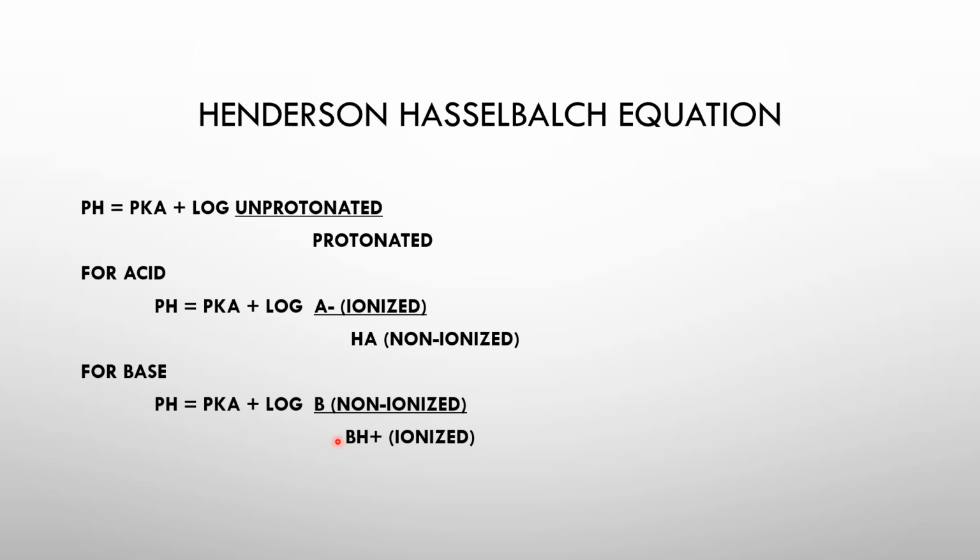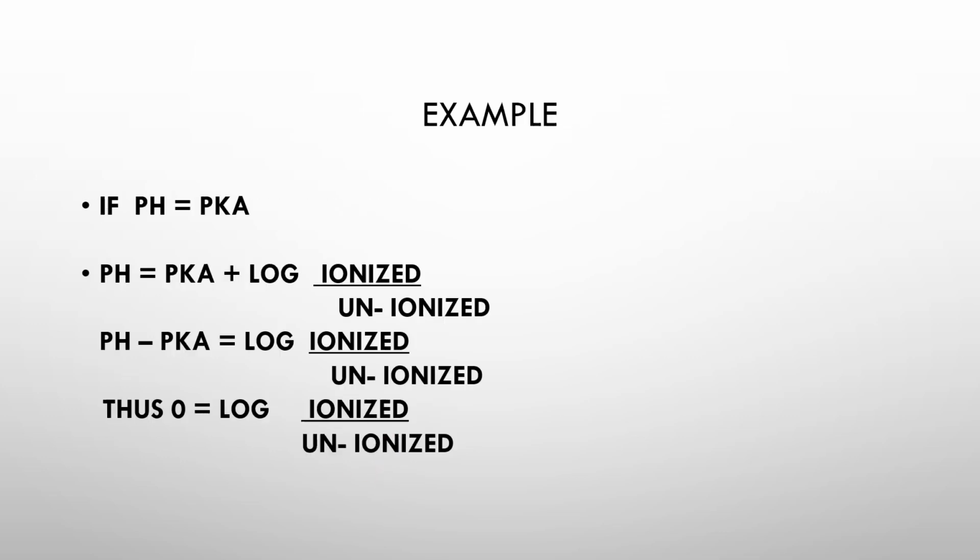So if you are asked which form of an acid is more lipid soluble, you can say that the protonated form of an acid is more absorbable, it is more lipid soluble, whereas the protonated form of a base is ionized and it is less lipid soluble. So let us have an example.